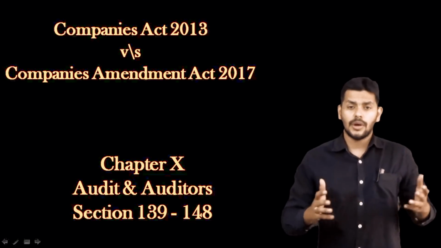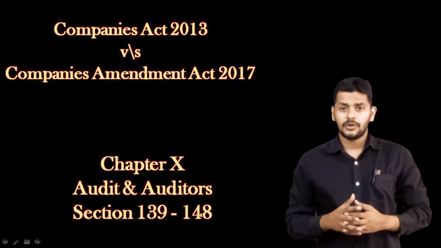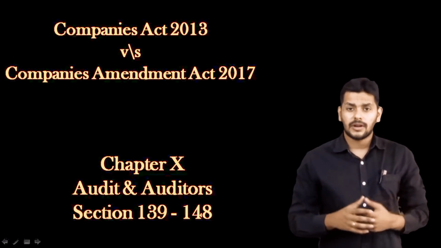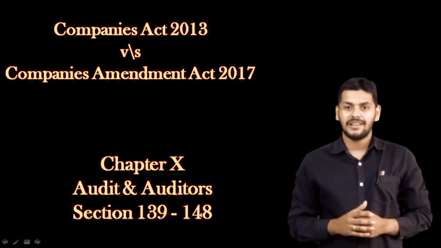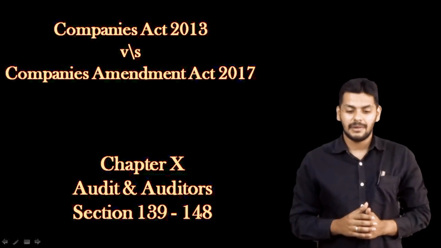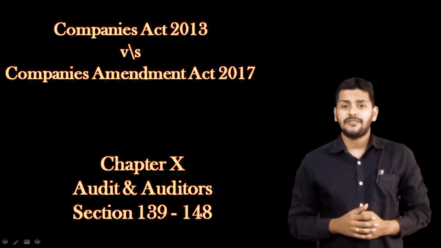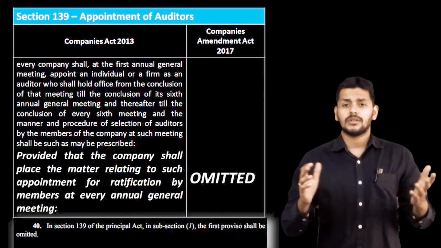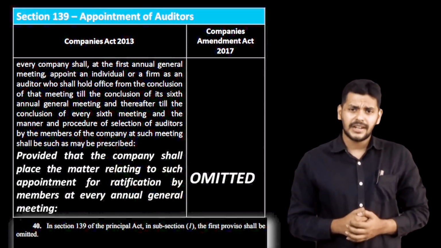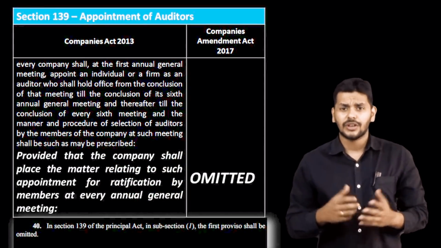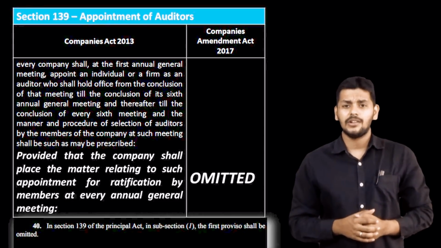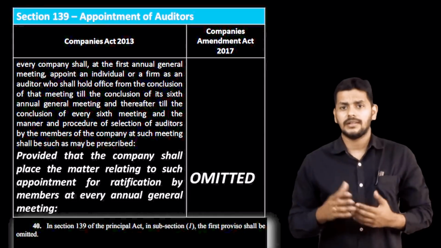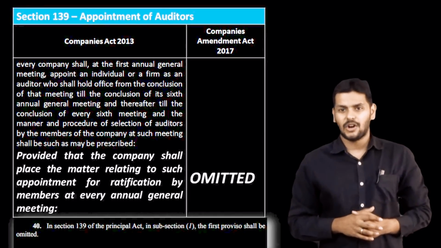So you can go ahead, and whichever book you're using, you can make these changes, or run through this video for comfort on the changes that have happened in the 2017 Amendment Act. Let's look at the very first section, section number 139. Section 139 has 10 subsections. 139(1) deals with appointment of auditors and subsequent auditors in companies other than a government company.